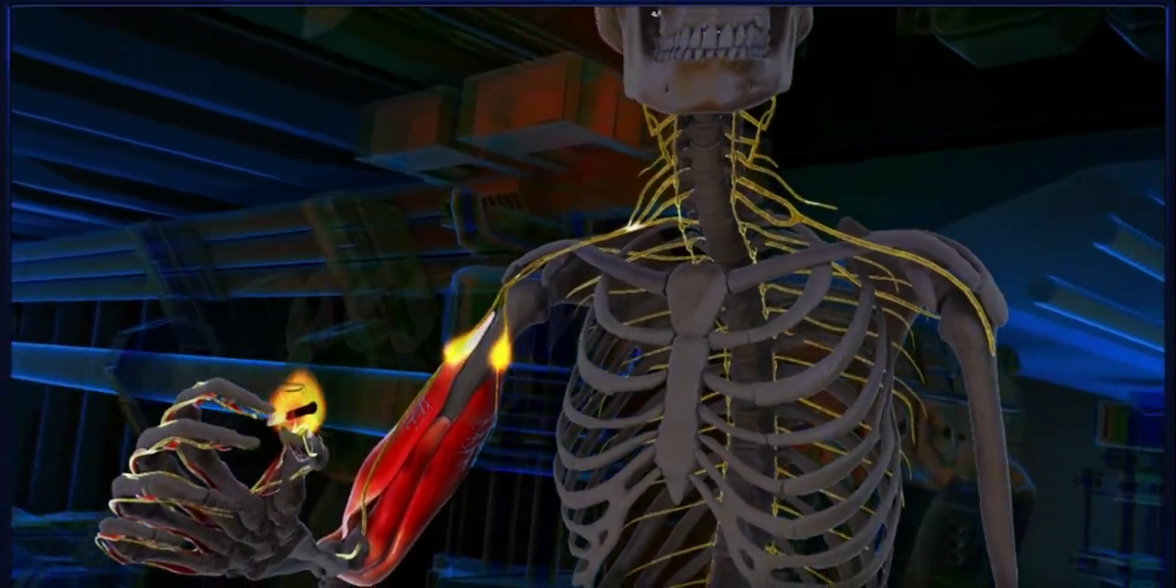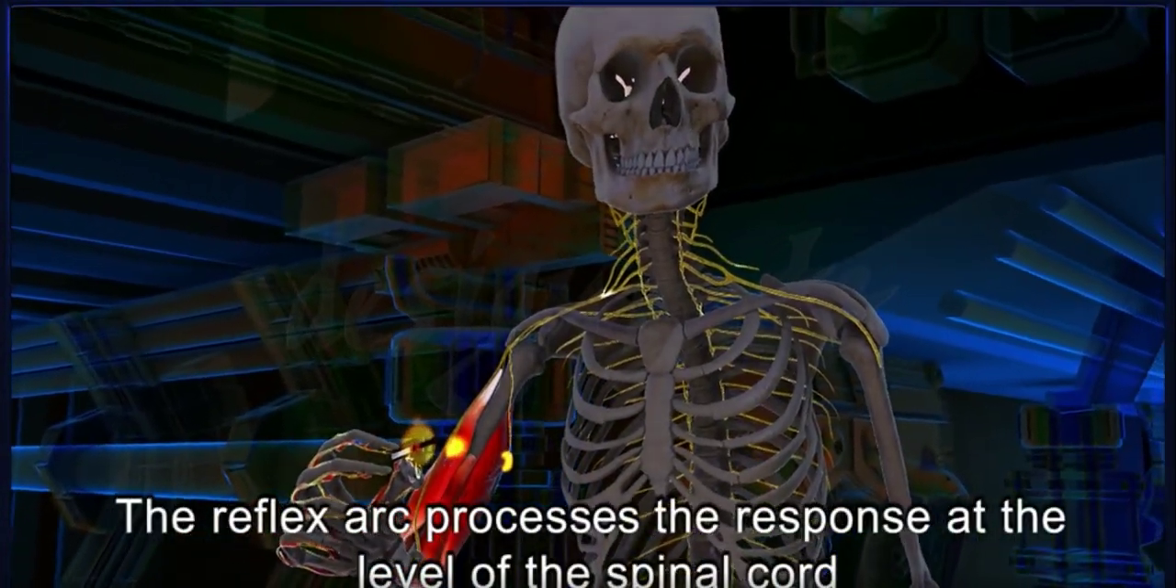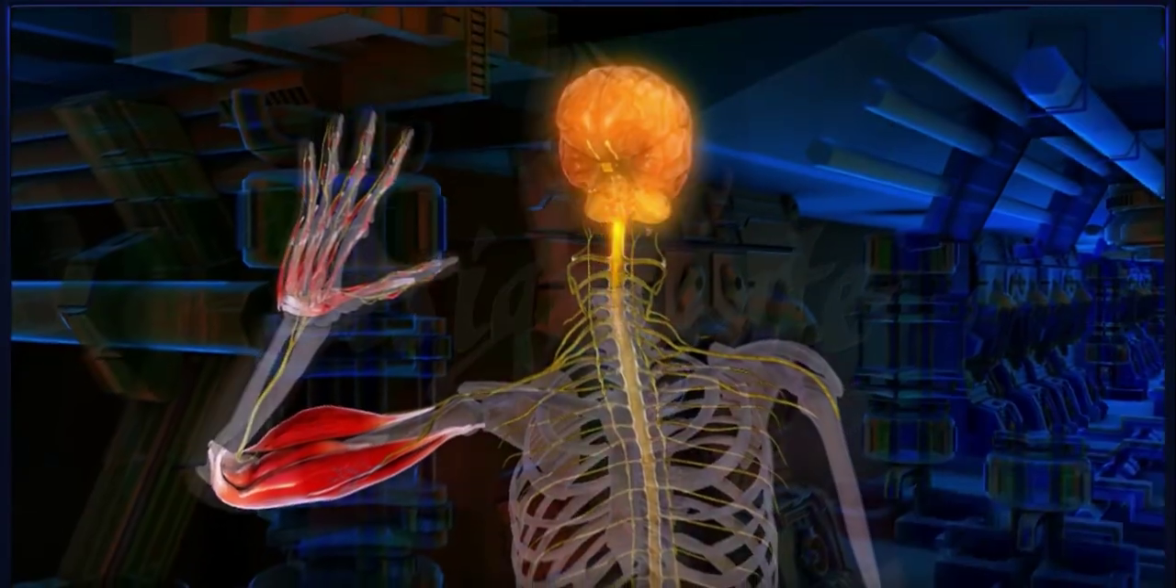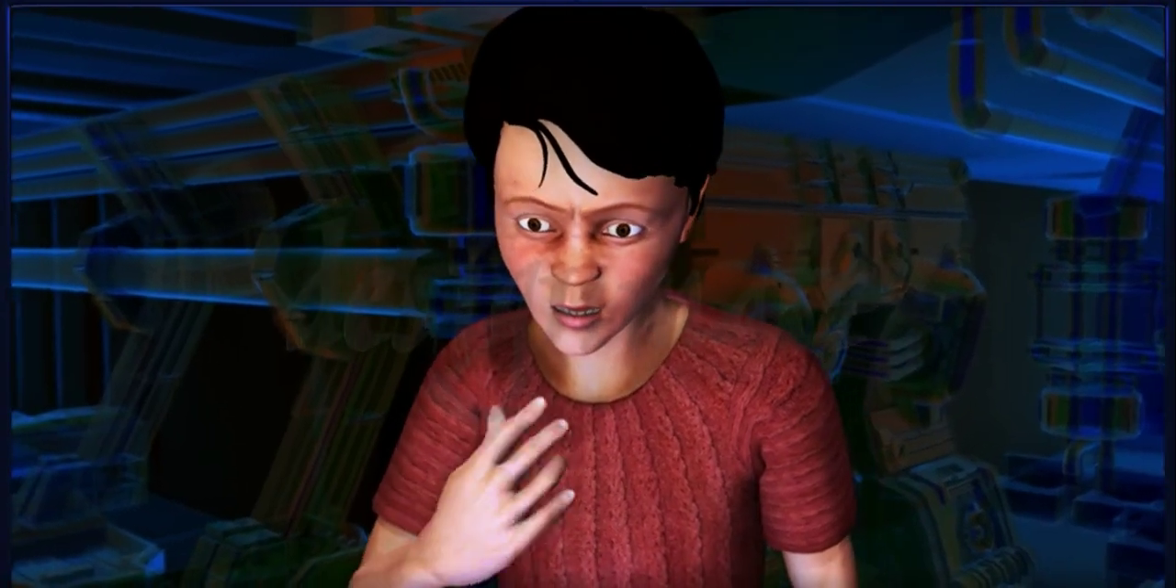The advantage of the reflex arc is that it can process the response at the level of the spinal cord. However, the sensation of pain gets registered in the brain.